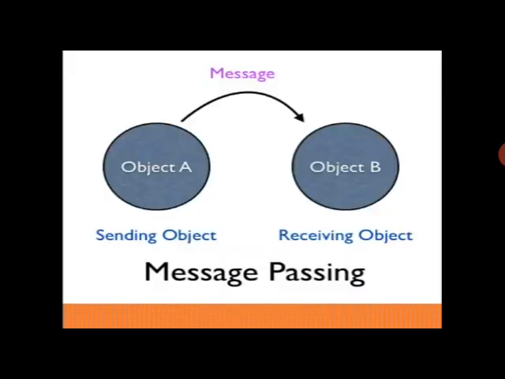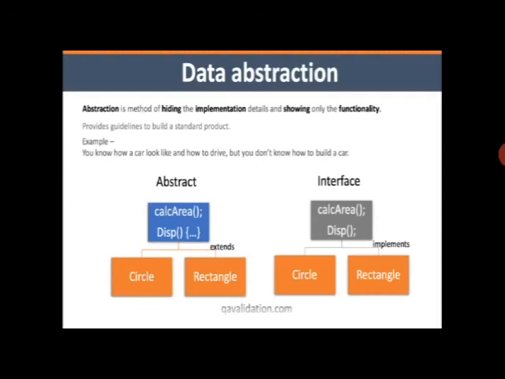Next is data abstraction. Data abstraction is the method of hiding implementation details and showing only the functionality. Means like television, you have an interface, that is TV button and remote, and the user uses that television by this interface.